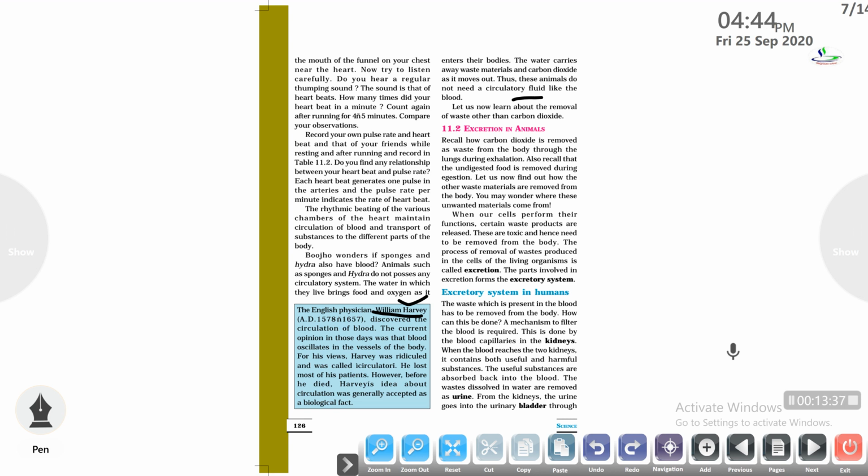The parts that are involved in excretion in human beings are called the excretory system. The excretory system of human beings generally consists of one pair of kidneys, a ureter, a urinary bladder, and finally the urethra. The waste which is present in the blood has to be removed from the body, so a mechanism is required to filter the blood. This is done by the blood capillaries present in the kidneys.